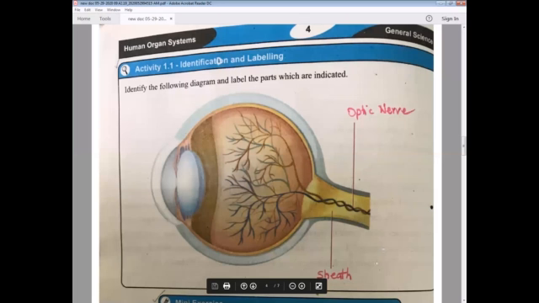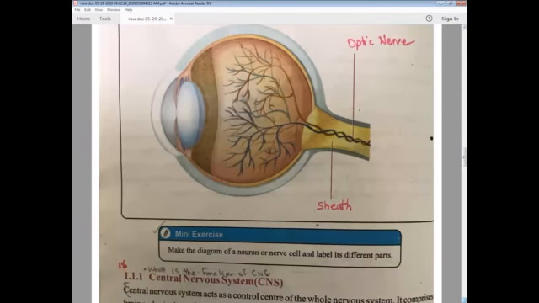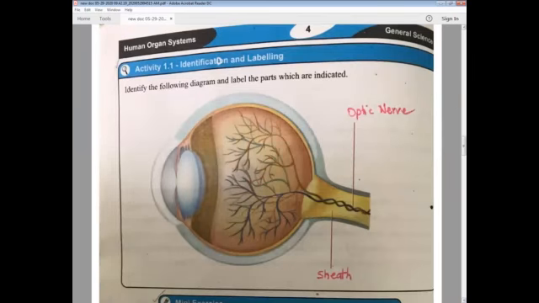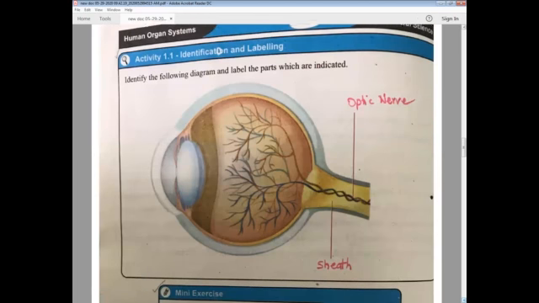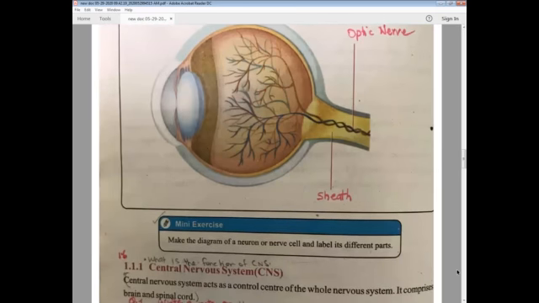You must be familiar with this. This is the structure and diagram of an eye, and here are the nerves; you can see it's the optic nerve, and this is the myelin sheath in which it is present. This is basically the structure of an eye, and you must know about it. This is a mini exercise you have to do on your copies or rough copy: make the diagram of a neuron or nerve cell and label its different parts. It's on the previous page, which we have just studied, a nerve cell or neuron containing cytoplasm, cell body, axon, and the remaining things you have to make.